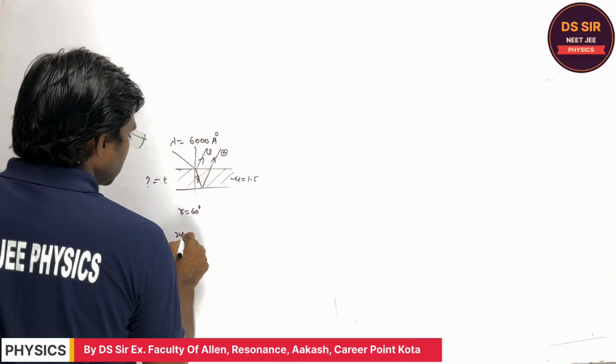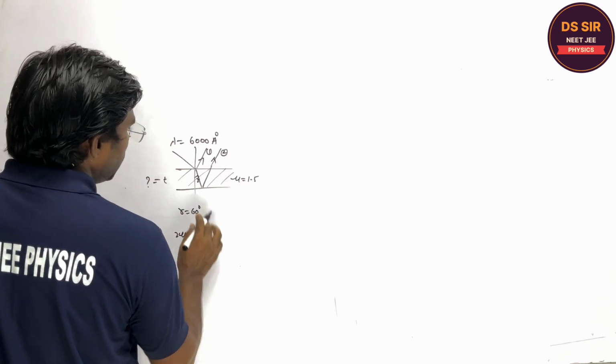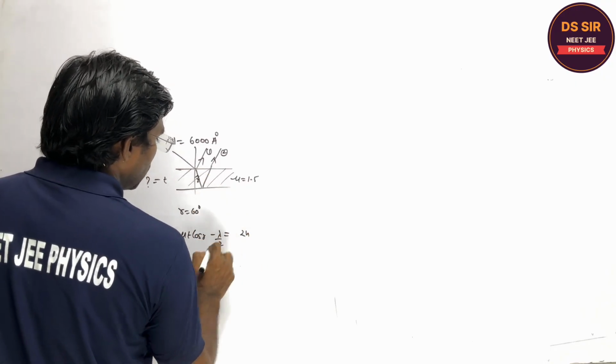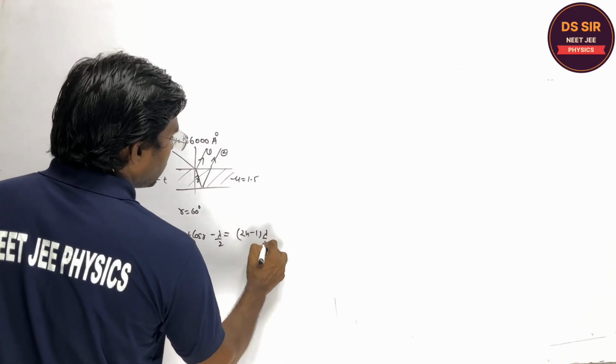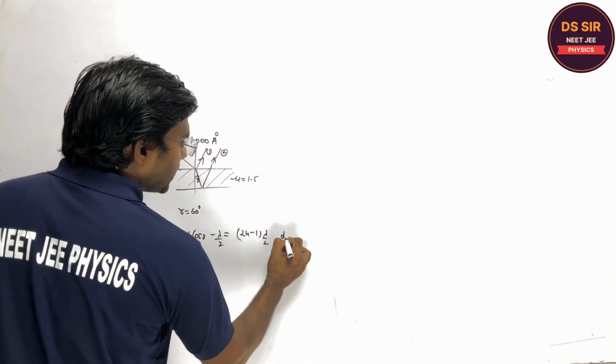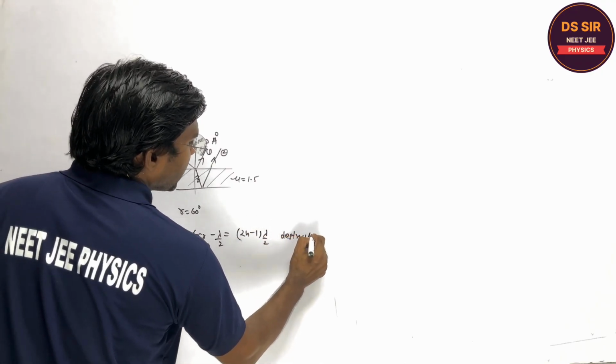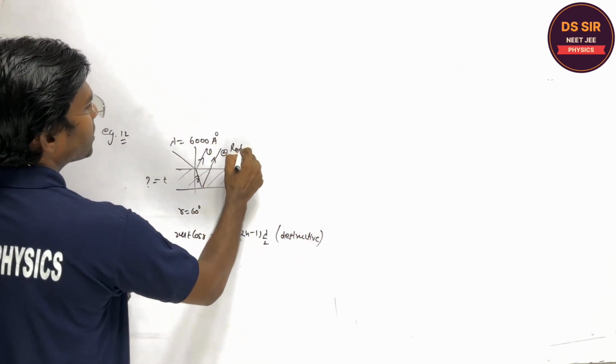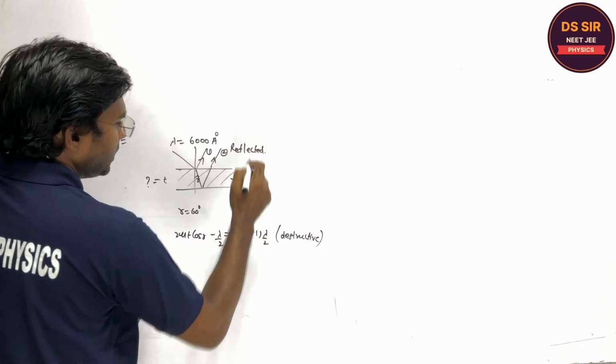So 2 mu t cos r minus lambda by 2 must be equal to (2n minus 1) into lambda by 2. So for absence, for the destructive interference in the reflected system I am talking about. Is it clear or not?